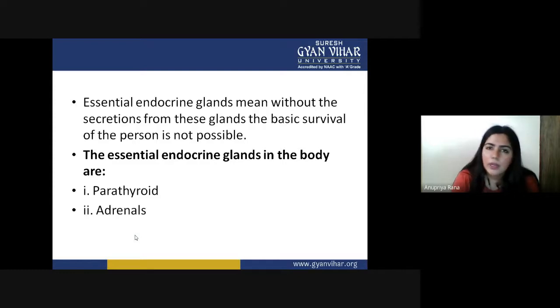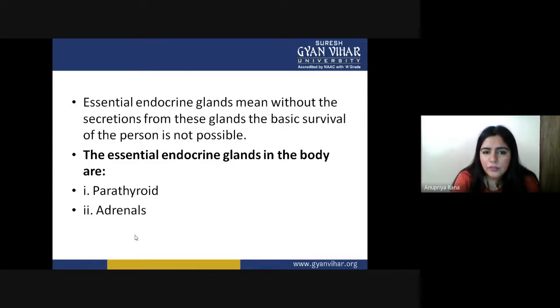Even if one of the glands is not responding accurately or is creating some problem, that will be a problem for our body. Everything present inside our body is really essential, because nothing can be a waste. Our body is a very complicated, sophisticated, and highly tech kind of design, which has everything in an appropriate manner to do its function, and it has a lot of backup plans for failures.